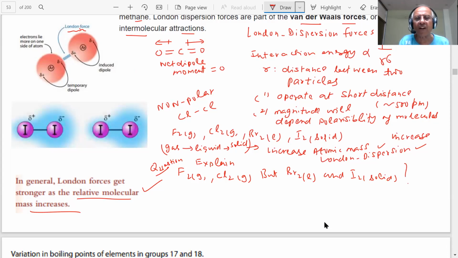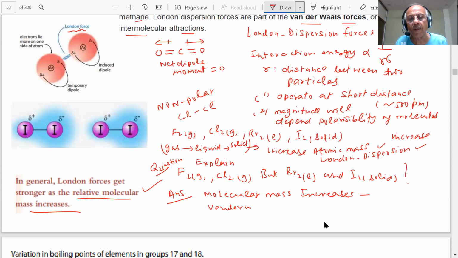With increase in molecular mass, the London dispersion forces, the van der Waals forces, increase.